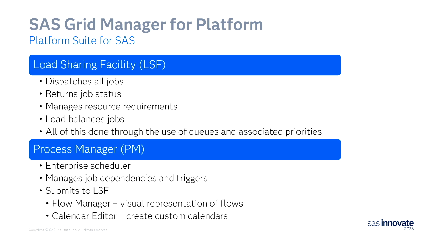And then the second piece that some people don't think about or don't remember is Platform Process Manager. That's the scheduler that came with SAS Grid and the Platform Suite for SAS. So its job was to manage job dependencies and triggers. And so whenever those dependencies were met, Process Manager would hand the work over to LSF so LSF could decide where to run it on the grid. So they worked hand in hand.